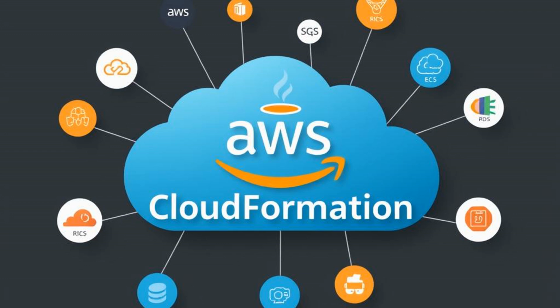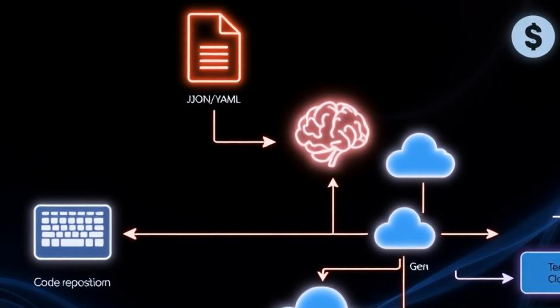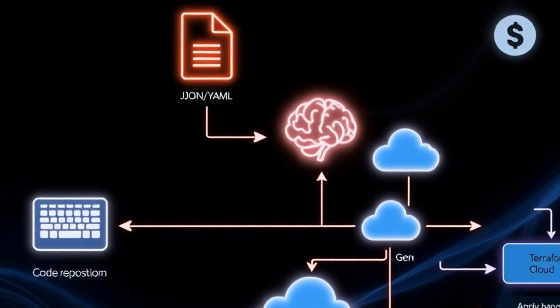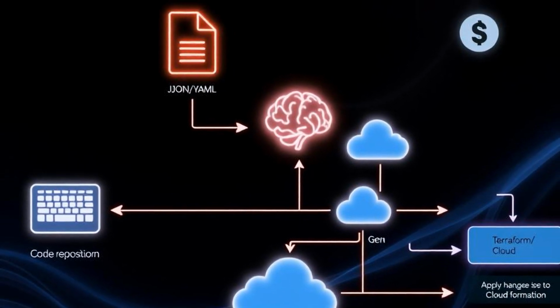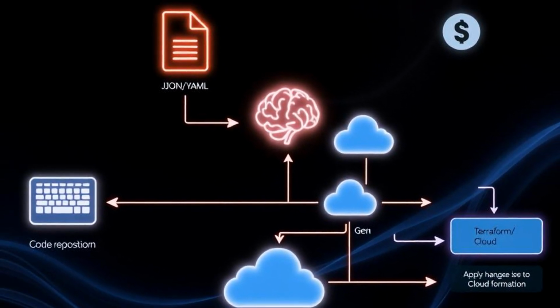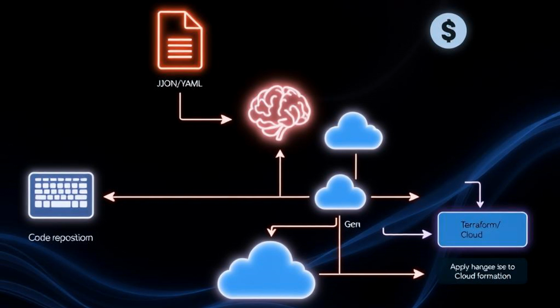This structured input provides the GenAI model with unambiguous parameters, minimizing misinterpretations and hallucinations. By leveraging a defined schema, you ensure that the generated Terraform or CloudFormation templates are perfectly aligned with your architectural standards and the specific needs of your Java application, streamlining the entire deployment process and significantly reducing potential errors.